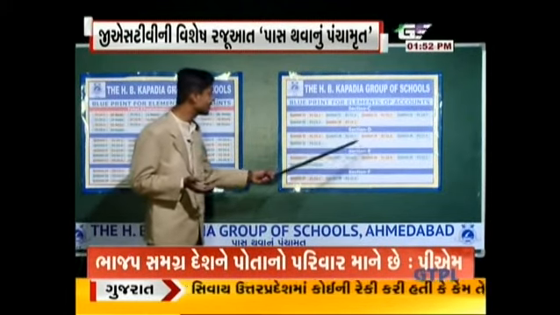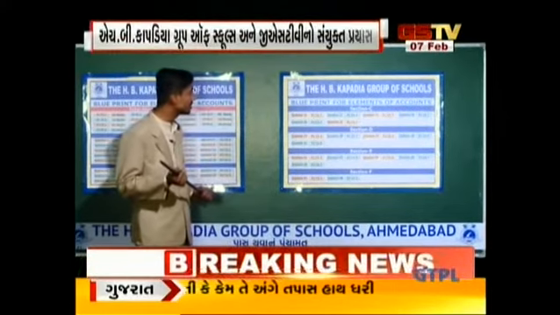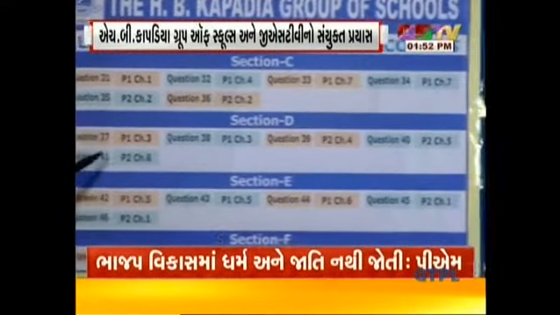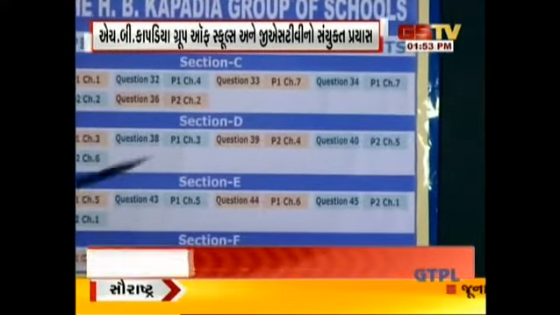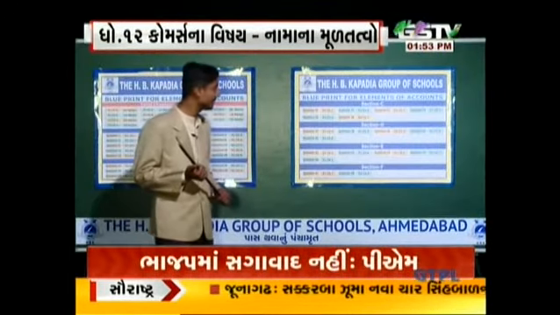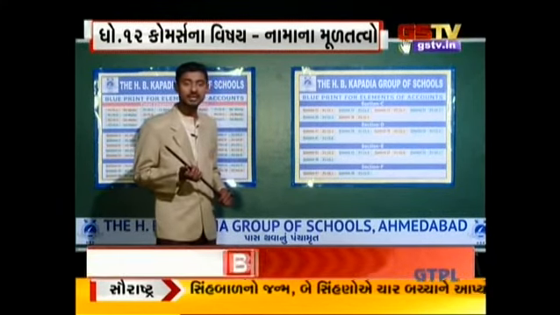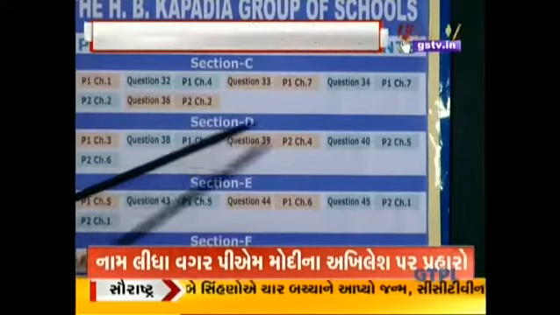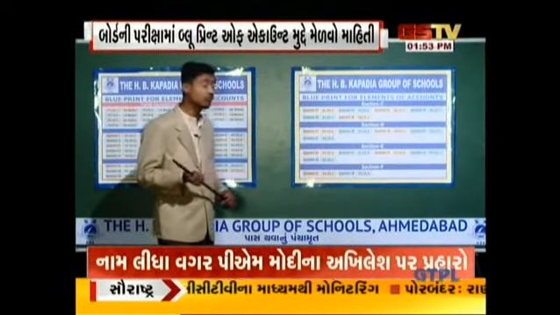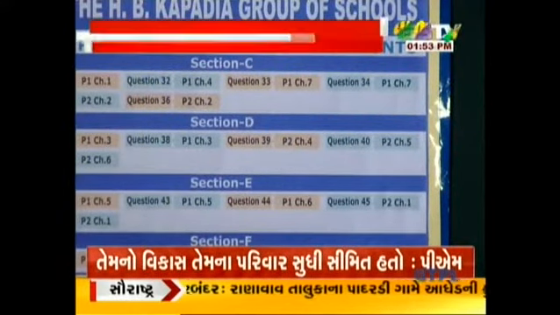Now in question number 39, one question will be asked from part 2 chapter number 4, one question from part 2 chapter number 5, and one question from part 2 chapter number 6. So from chapter number 4, that is analysis of financial statements, from chapter number 5, that is accounting ratios, and from chapter number 6, cash flow statement. In question numbers 39, 40 and 41, you have to prepare part 2 chapter number 4, chapter number 5 and chapter number 6. Now let us analyze this section D, students.